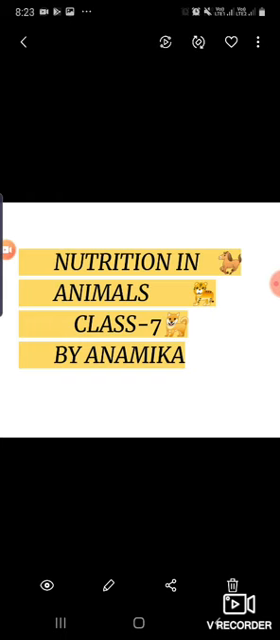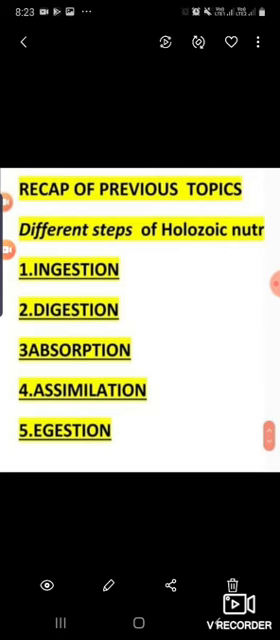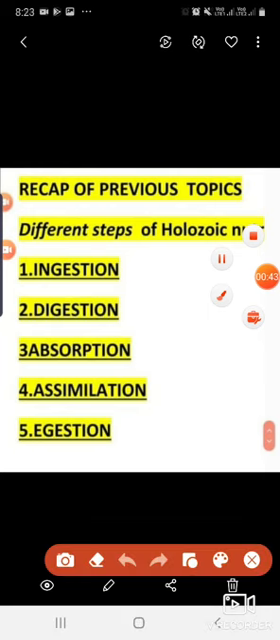So let's first recall the previous topic. I think in the previous video you have read about the different modes of nutrition, how the way of taking food is different in different organisms, and what are the different steps of holozoic nutrition. So how many steps are there? 5 steps are there. Ingestion, that means the process of taking food inside the body through the mouth. That process is called ingestion.